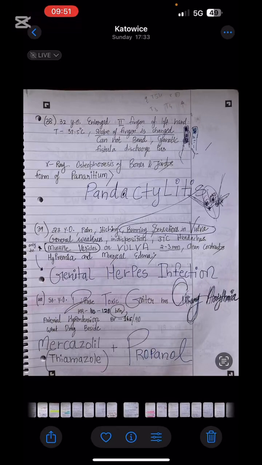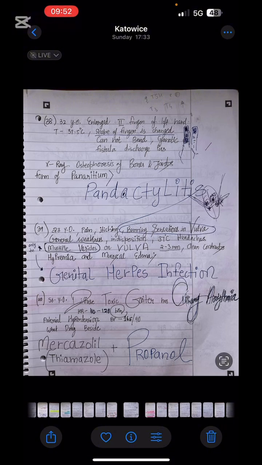Next is the case of pandactylitis. So remember, the question will first ask you the form of panaritium, and a lot of options will be given. This panaritium, bone panaritium, that panaritium. So remember that the question is asking about panaritium, but this is the case of pandactylitis. Something twisted is given here, where we also call some of the panaritium just termed as pandactylitis.